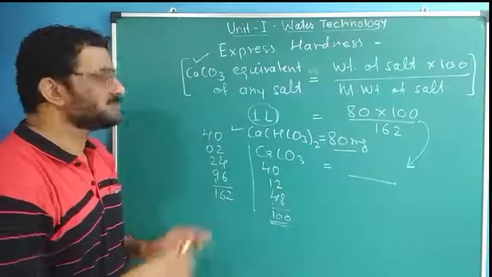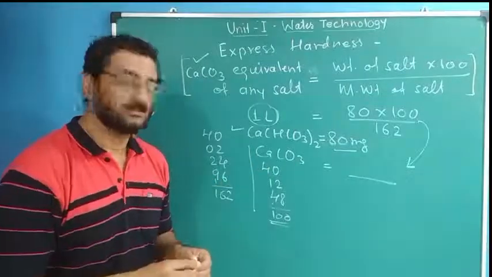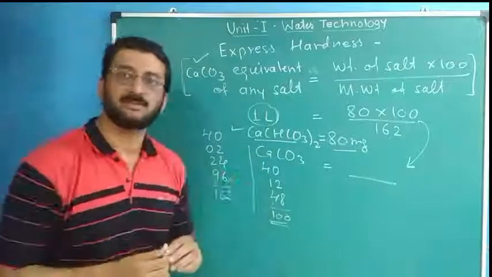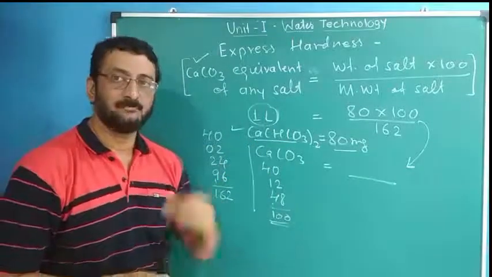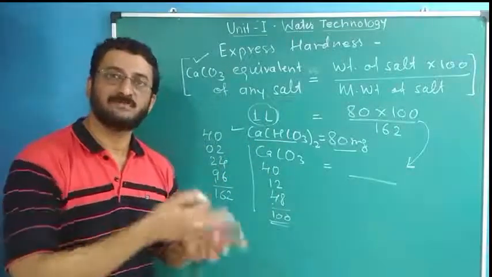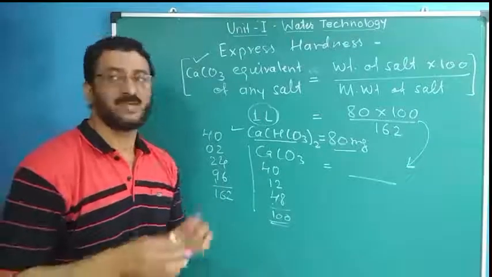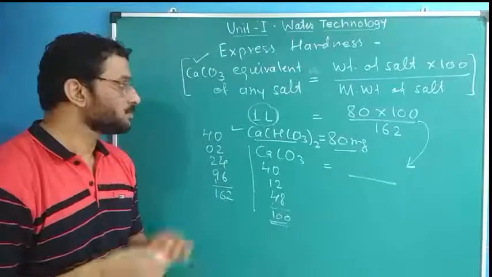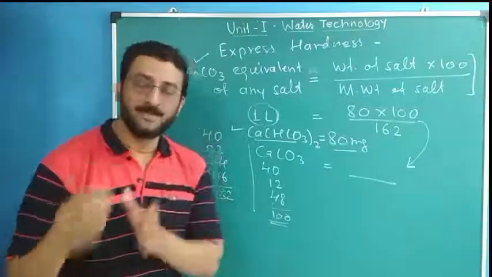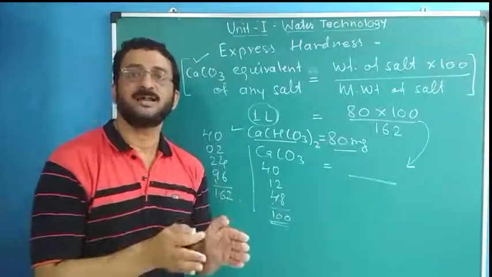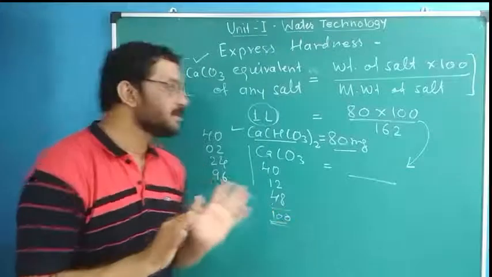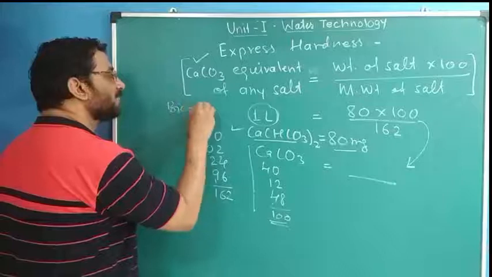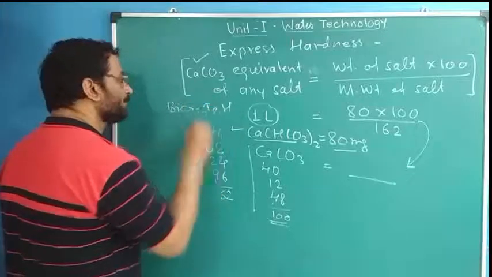Some numericals may be asked on that. Now we have taken only one salt. In the numerical they will take 5 salts like calcium bicarbonate, magnesium bicarbonate, calcium nitrate, magnesium sulfate, and calcium chloride, and ask you to find temporary hardness, permanent hardness, and total hardness. Bicarbonates are responsible for temporary hardness.